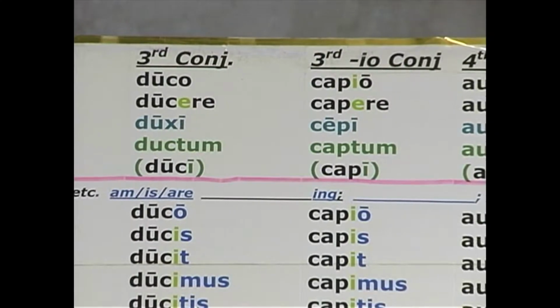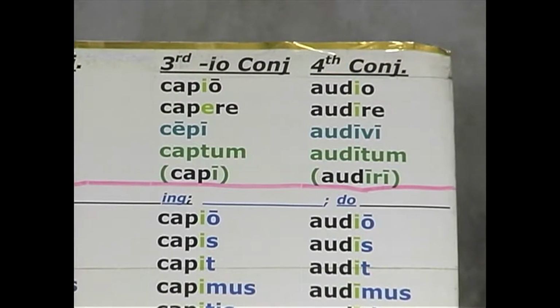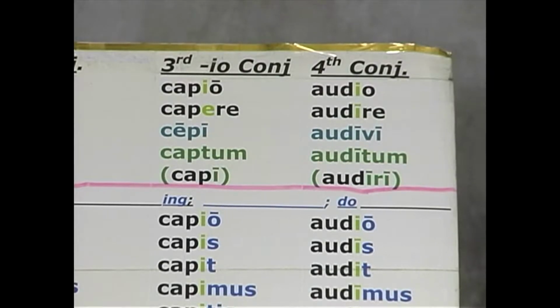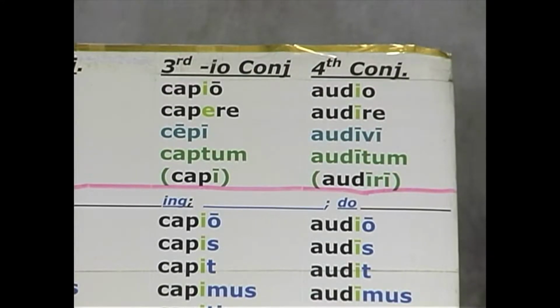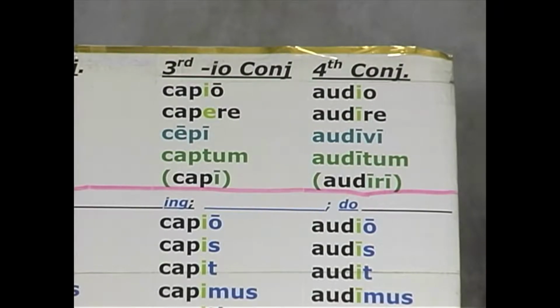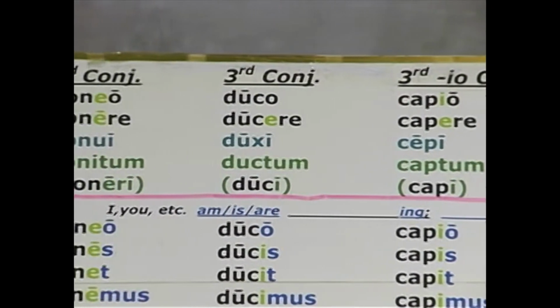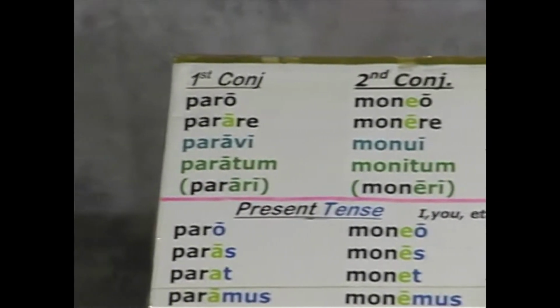And finally, audio, I hear, is our fourth conjugation verb. Audio, audire, audivi, auditum. Remember, the key to learning the Latin verb system, I cannot emphasize strongly enough, is to memorize the four principal parts.